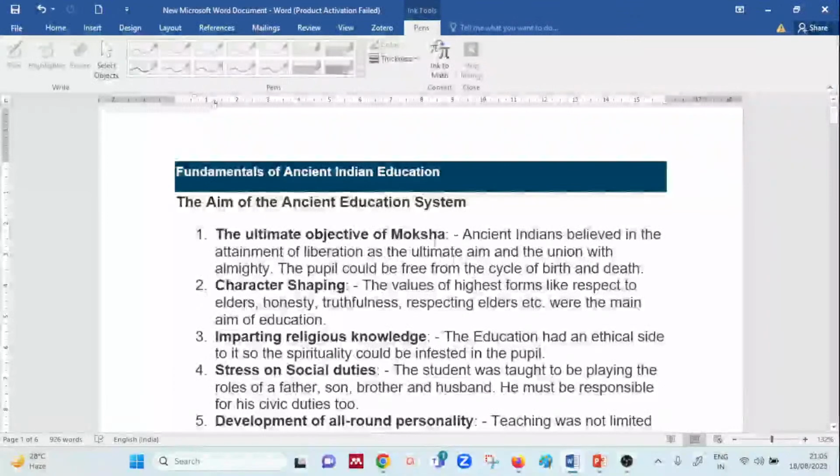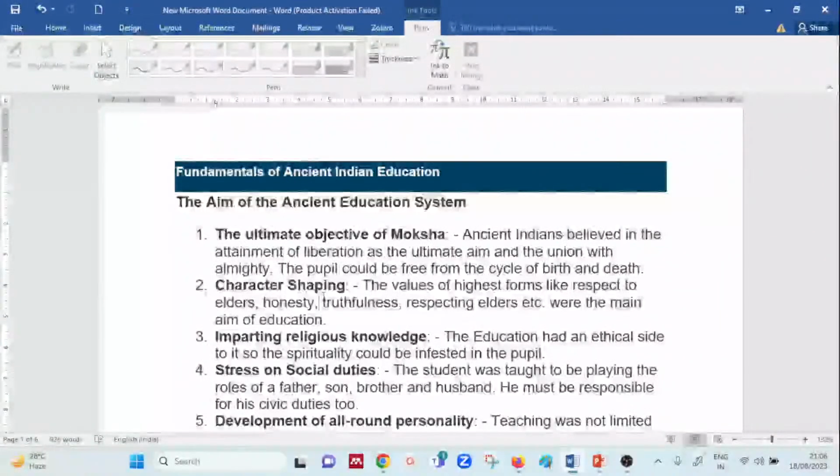To understand that cycle, and the importance of that cycle, it was very important for people to be educated, and hence it is one of the first very basic aims of education. Coming next is character shaping. Yes, in order to have an overall development of the character, where you consider values such as honesty, truthfulness, and respecting the elders.